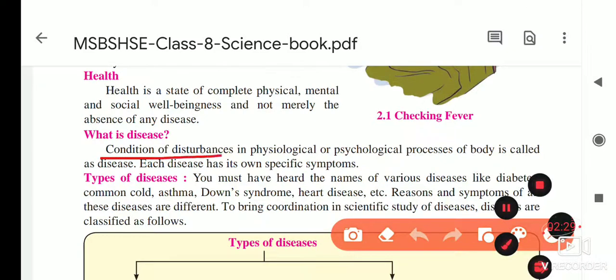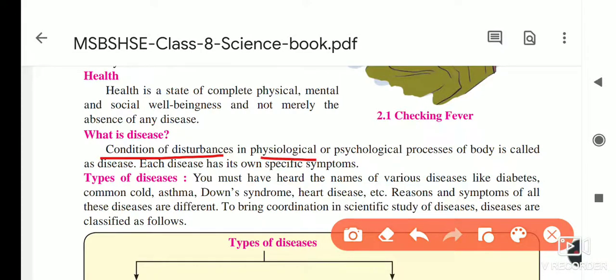What is disease? It is a conditional disturbance in physiological or psychological process of the body, and it is called a disease. Means disease is a psychological and physiological disturbance of the body. This is the definition of disease.